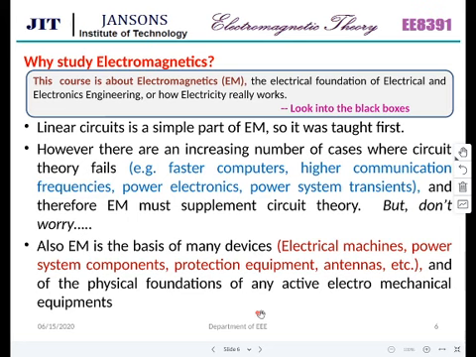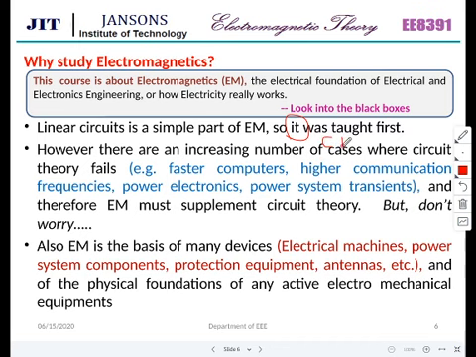Linear circuits is a simple part of electromagnetics, so it was taught first. What is that linear circuits? What you have already read? Which subject are we mentioning here? Linear circuits is a simple part of electromagnetics, so it was taught first. What does this refer to?